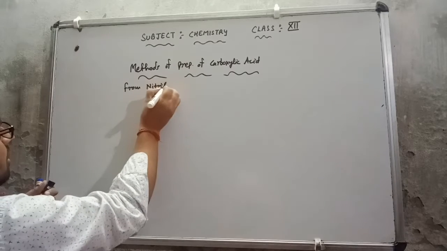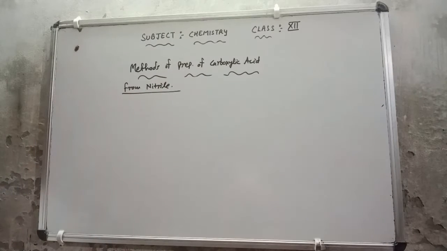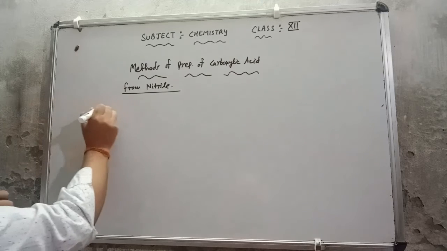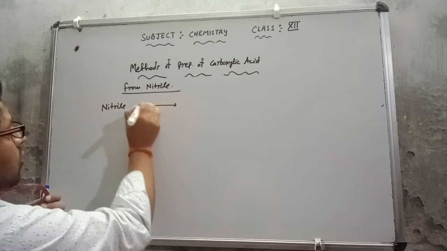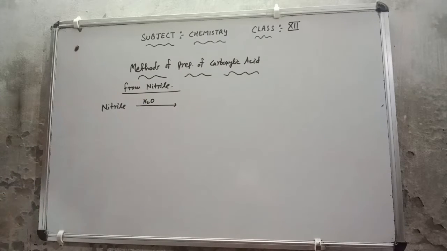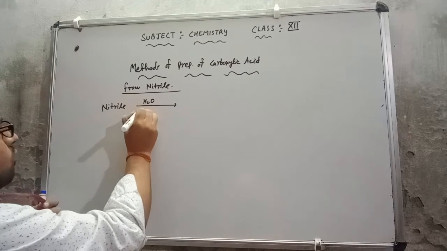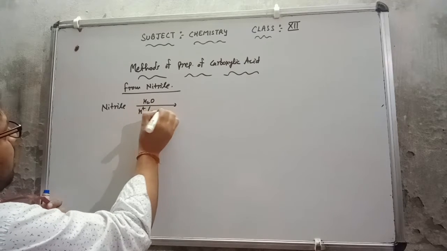Generally I am telling you how it will go on. Whatever nitrile I am having, this will be hydrolyzed, meaning reacted with water in acidic or basic medium. It can be acidic or basic medium.